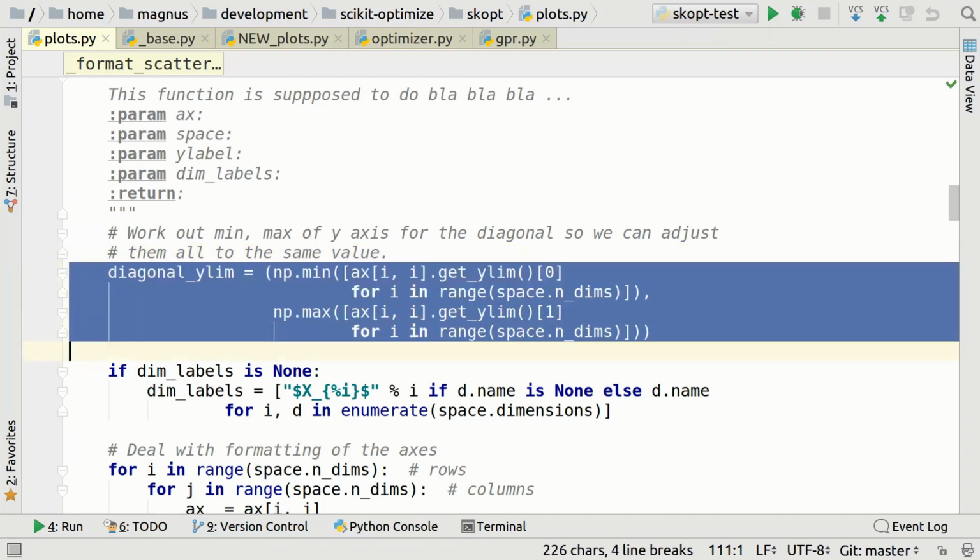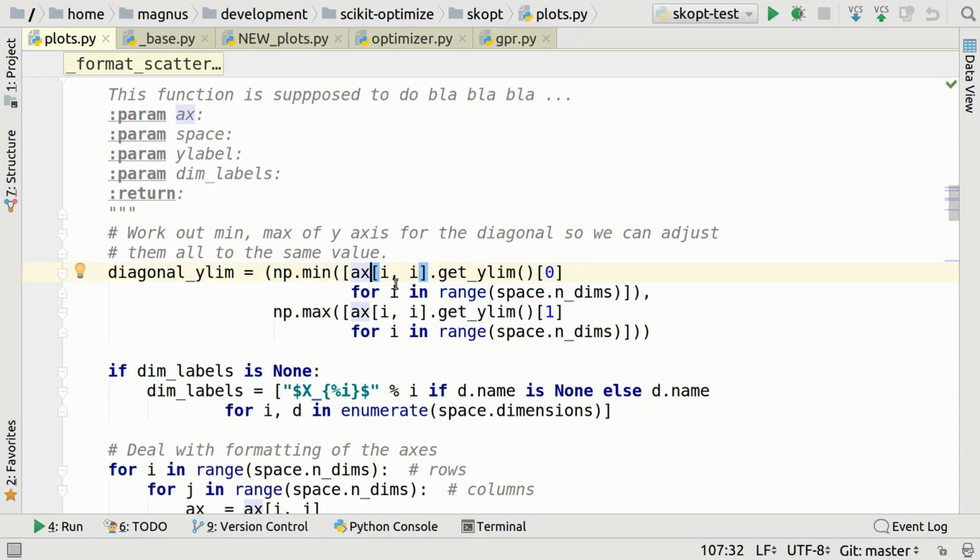Okay, so let's look at this code here. Diagonal ylim. So now we're lucky. We have a small comment, and you'll see this is lucky because the file is pretty much uncommented. But what the fuck is this doing? So it starts by wrapping something in a parenthesis. So this is maybe creating a tuple? I'm not sure. Then we have np.min. This is numpy minimum. But then we take xi,i.get_ylim, and then we have a list indexing for 0, and then we have for i in range space.ndims,